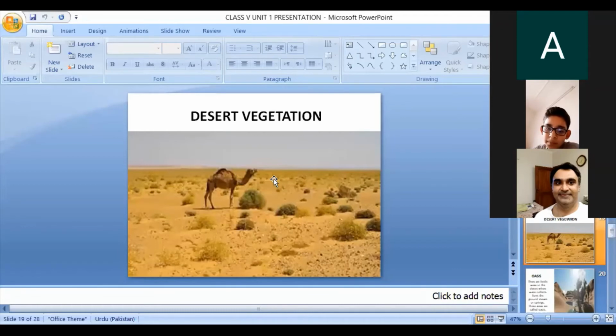The camel's long eyelashes. If you see the picture of a camel very closely, you can see the camel has very long eyelashes, and these long eyelashes protect the camel's eyes from sand during a sandstorm. If the camel didn't have long eyelashes, what would happen then? The sand of the desert would enter the eyes of the camel, and the camel couldn't see. The camel couldn't survive, and maybe the camel would die in this type of environment. So God gifted the camel with long eyelashes, so it can save its eyes with the help of long lashes.